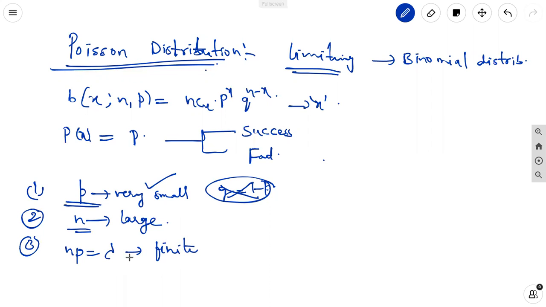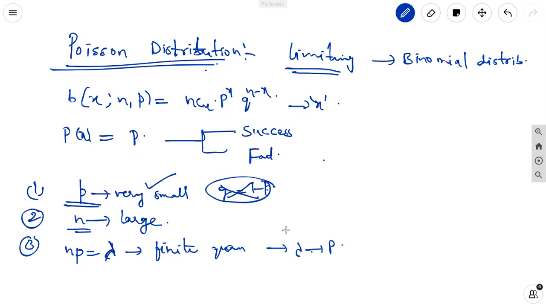Let that finite quantity be lambda. Finite quantity means it is a number. So when np equals lambda, lambda is called the parameter of the Poisson distribution.